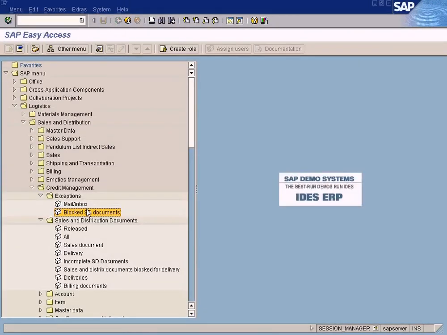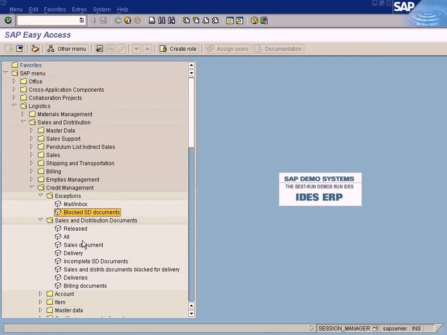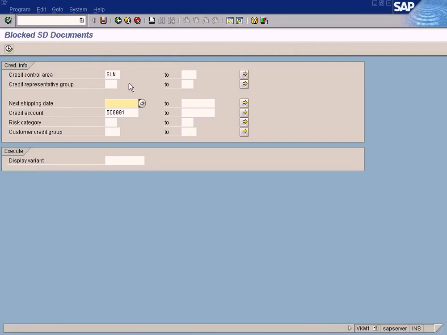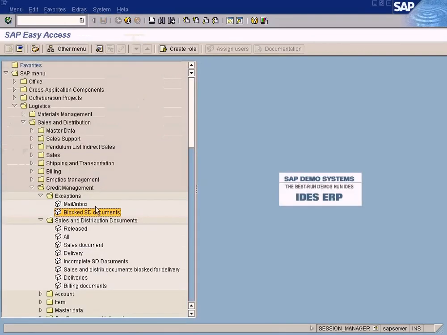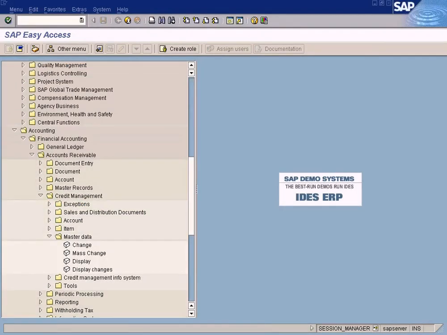This means that if the SD user is creating a sales order, and if it exceeds the 1000 credit limit which is set for the customer, it will block the sales order, and that blocked sales order can be seen in this report. Okay, that is for the SD users' use. Then they can also decide to release the sales order for further processing, so that will come under release status. I'm not going to explain all this because this is related to the sales and distribution module. Alright, that's about it.